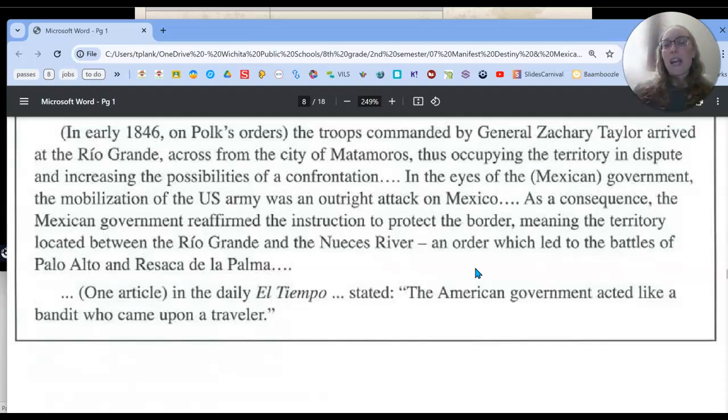So what is Mexico saying it was just doing? We've already kind of said this. When the U.S. soldiers moved into the disputed territory, Mexico felt like it was a what? And then the Mexican military was doing what to its border?